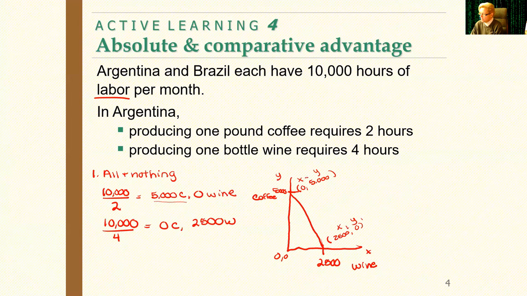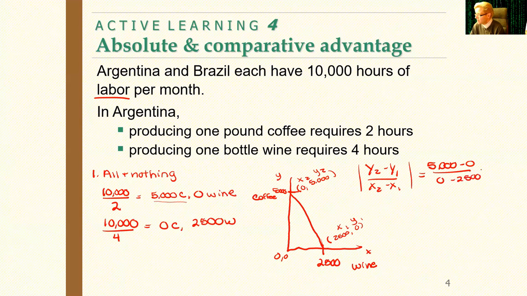1s and 2s. I'm going to go ahead and write the slope formula: Y2 minus Y1 over X2 minus X1. Remember, take the absolute value. It'll always be negative because it's illustrating opportunity cost. So we have 5,000 minus nothing over 0 minus 2,500.